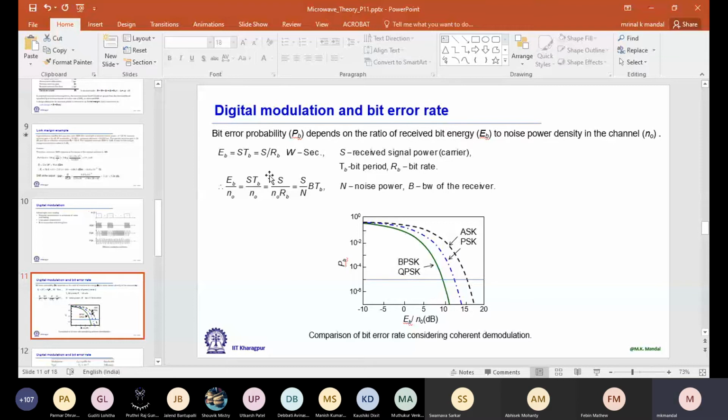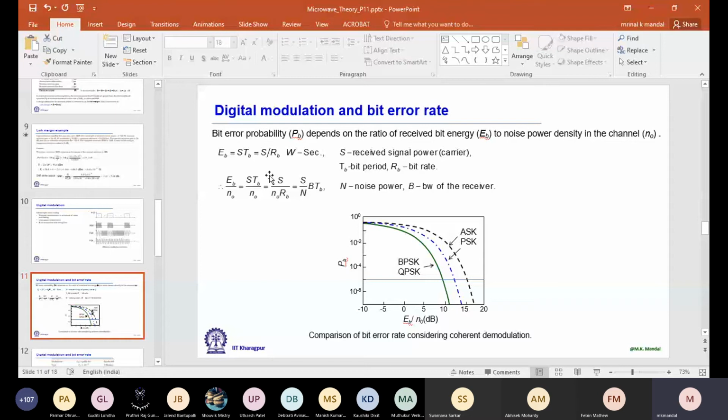Then the signal to noise ratio for that bit, EB by N naught, just put the value, it is S TB by N naught, or in terms of RB also, we can represent it as S by N naught into RB. Now if some bandwidth is given, then instead of small n naught, you put capital N by B. So capital N is the total noise power over a bandwidth of B hertz.